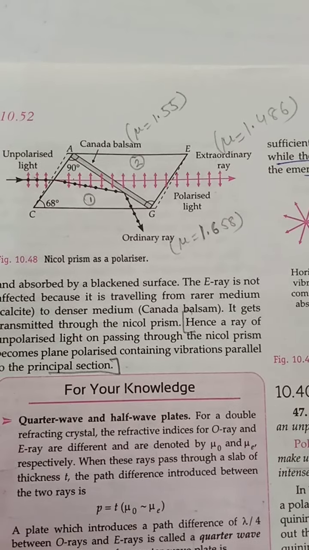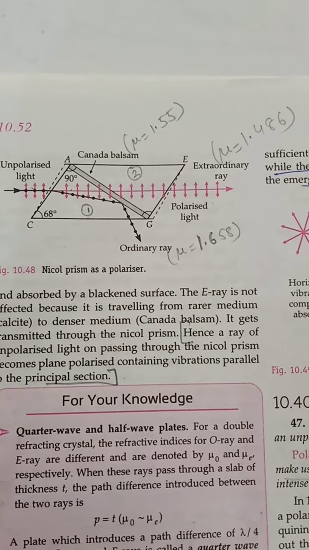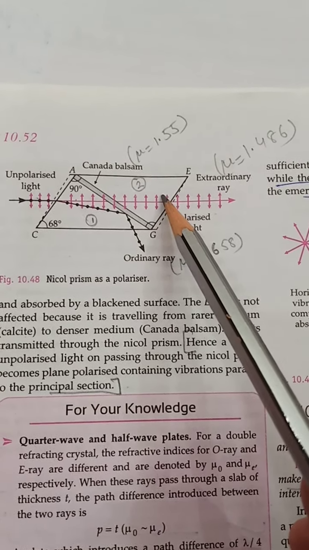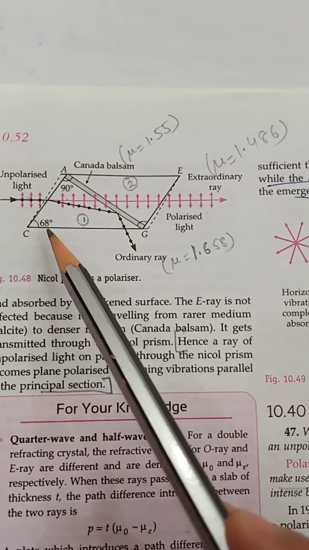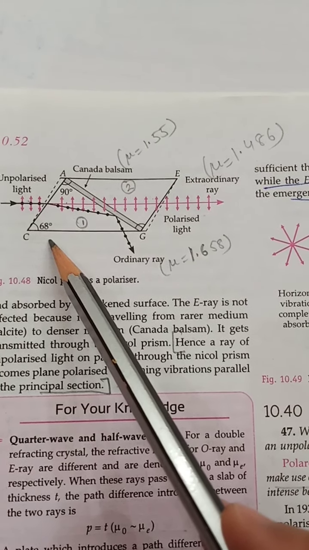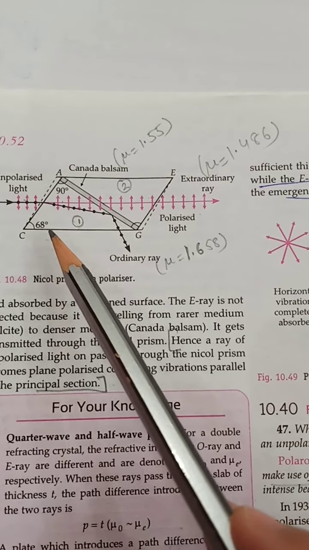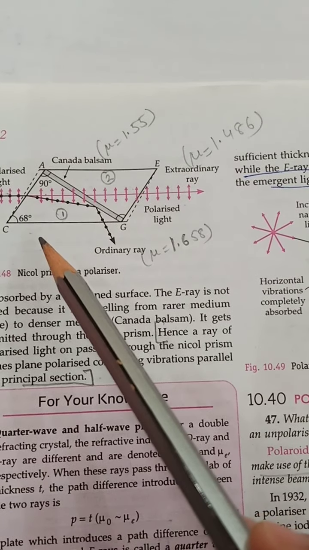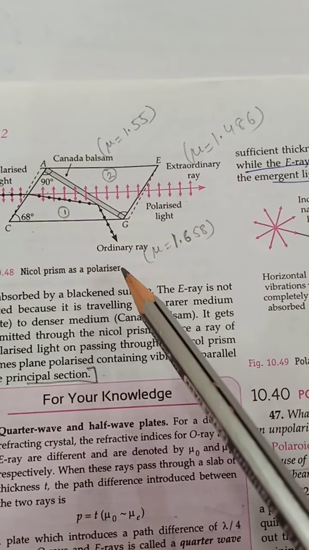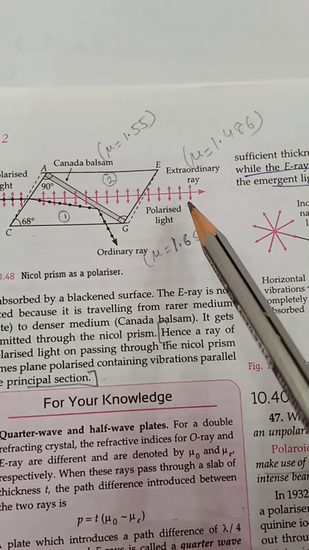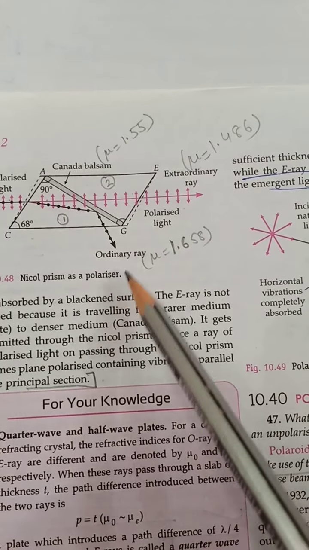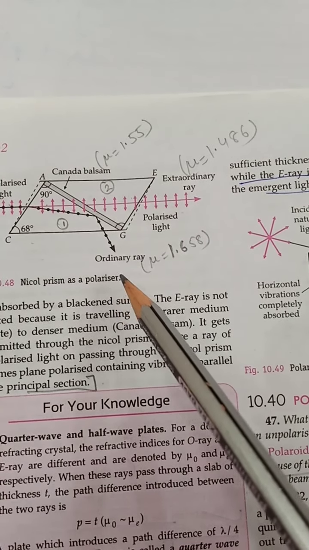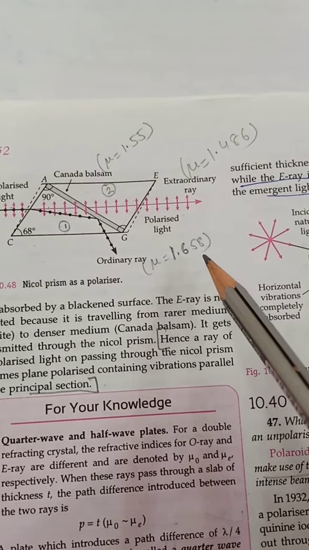Next one is construction. Nicol prism consists of two calcite crystals 1 and 2, which are cut at a 68-degree angle with its principal axis, joined by a glue called Canada balsam. Canada balsam acts as a rarer media for O ray and denser media for E ray because the refractive index of Canada balsam is 1.55 while the refractive index of O ray is 1.658.